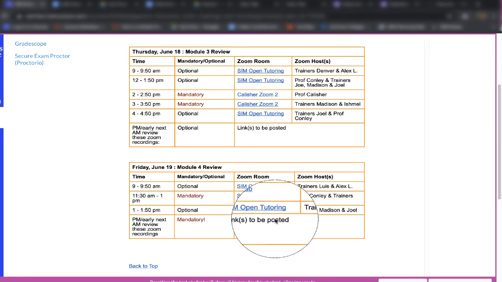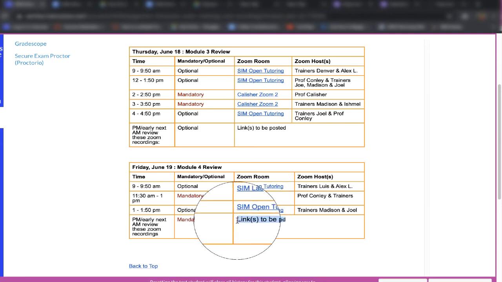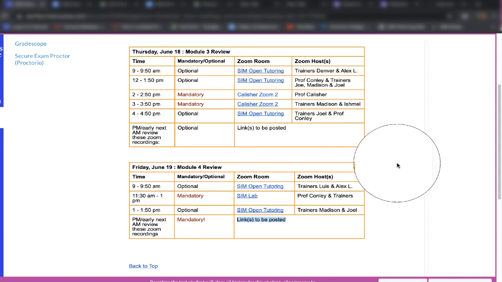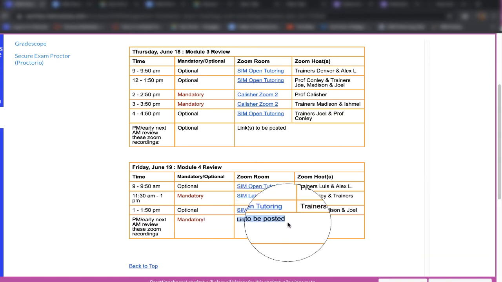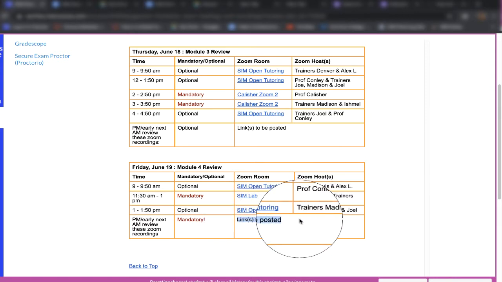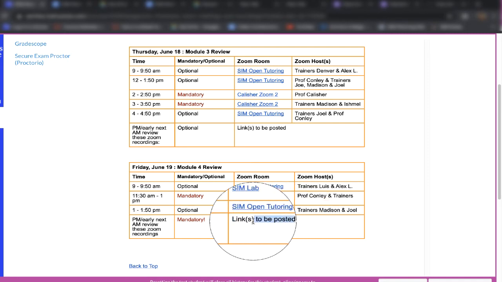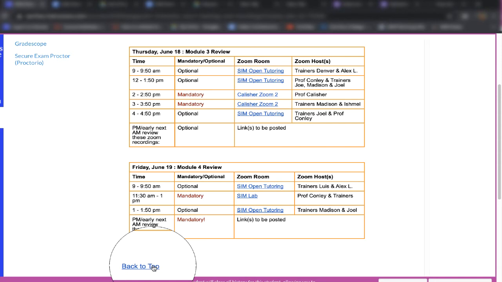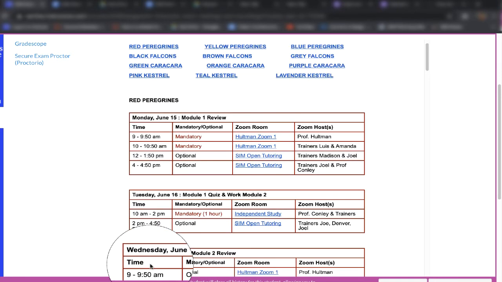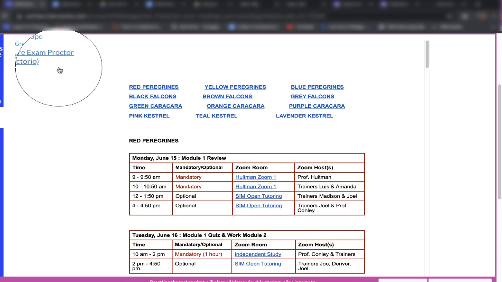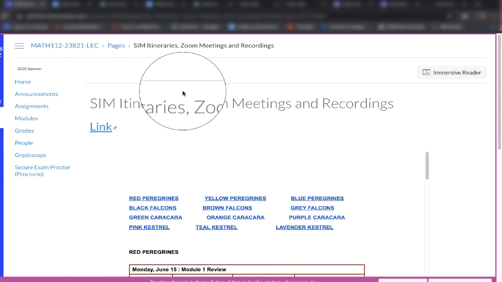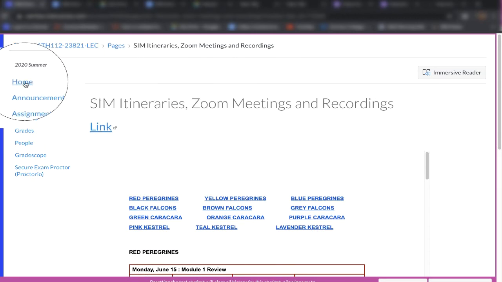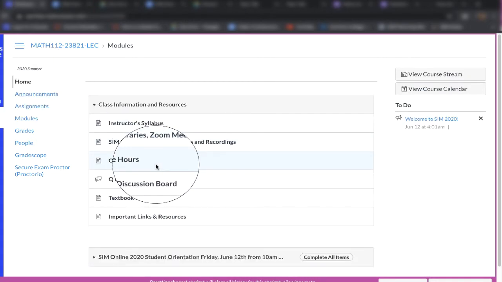Finally, at the bottom of each table gives you a mandatory assignment to view any Zoom tapings that we think are important for you to see. Those links have not been posted yet, but they will be up as soon as we have a Zoom session. So you must know your team name to get to those schedules. Very important.